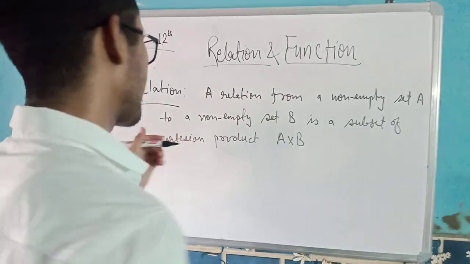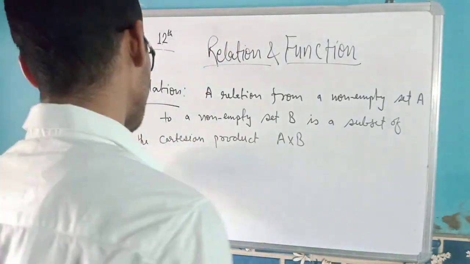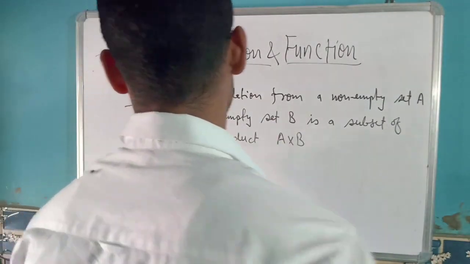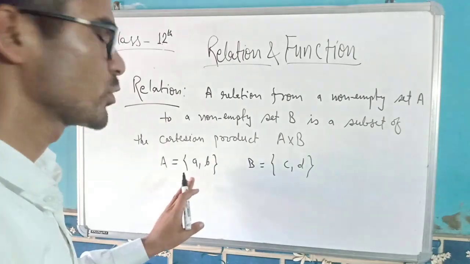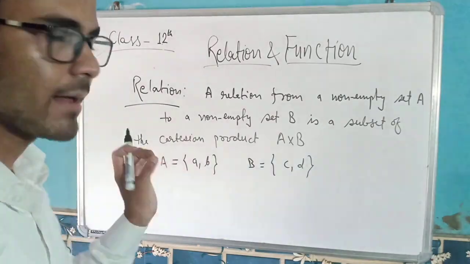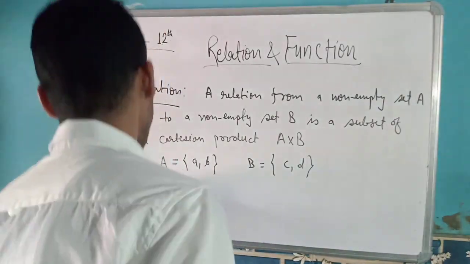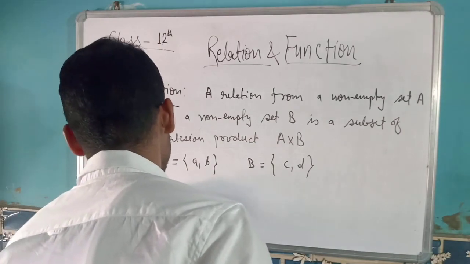Let's say I briefly define what a Cartesian product of A and B is. Let's say A is a set with elements a, b, and B is a set with elements c, d. So A is a set, B is a set. These are both non-empty. Non-empty means these sets have some elements in them. So A cross B will be the product of A comma B.